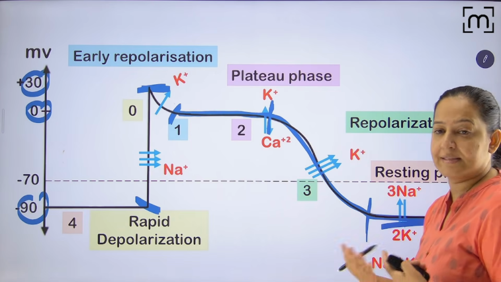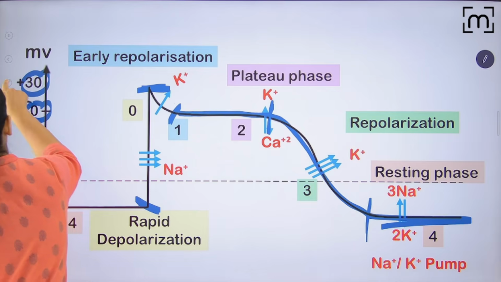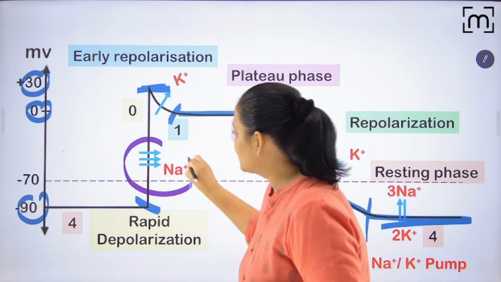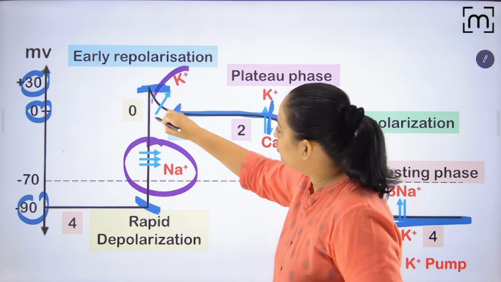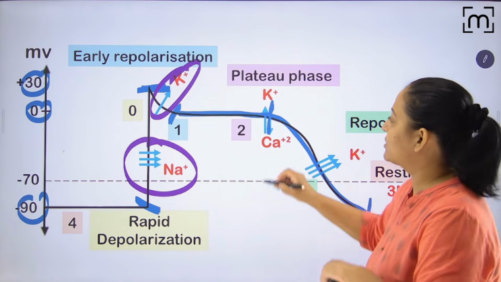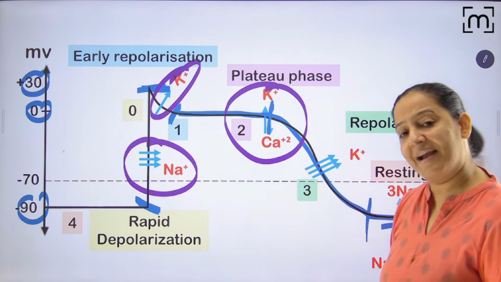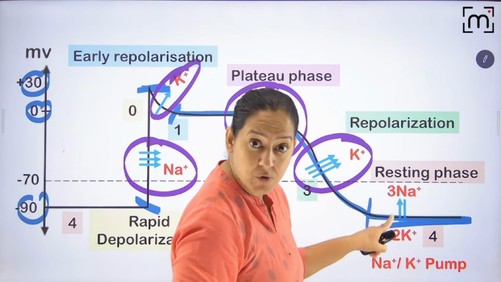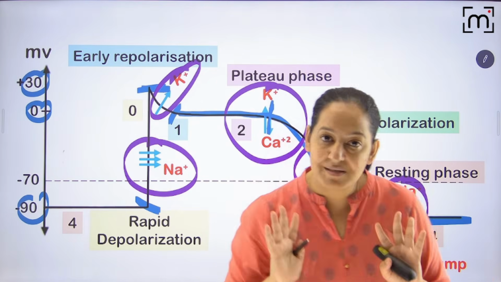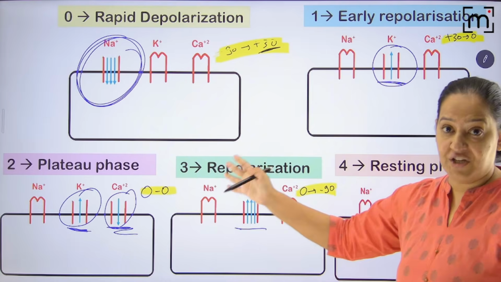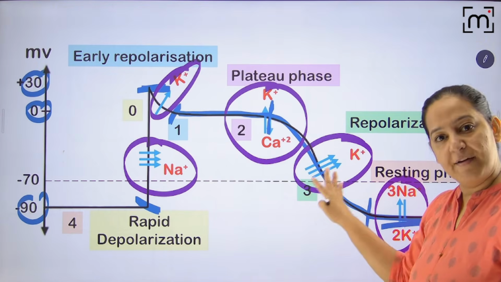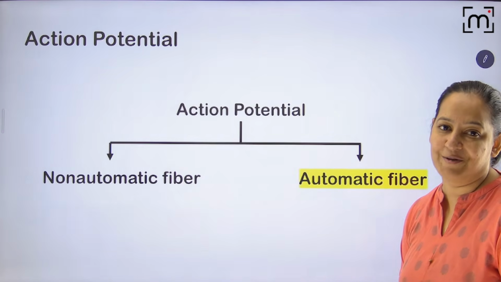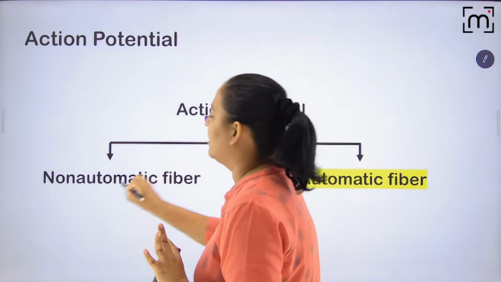And which channels are conducting it? It's already highlighted. All the homework is done for you; you have to just grasp it. Phase 0 is due to sodium channel. Phase 1 is due to partial opening of potassium channel. Phase 2 is due to partial potassium and calcium channel. Phase 3 is complete opening of potassium channel. And phase 4, most important, is due to the sodium potassium pump. So this is a summary you have to learn: the potential is changing from what to what, due to what channels, and you have to understand this graph. All the drugs I will explain in this graph. This is the basal graph. Okay, so we are done with the action potential of non-automatic fiber.